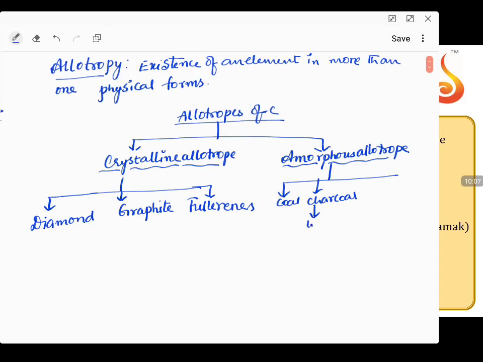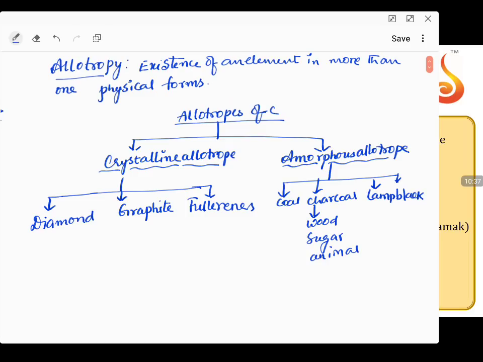There are also lamp black and many other options, even lignite and bituminous coal. So these are some other categories.